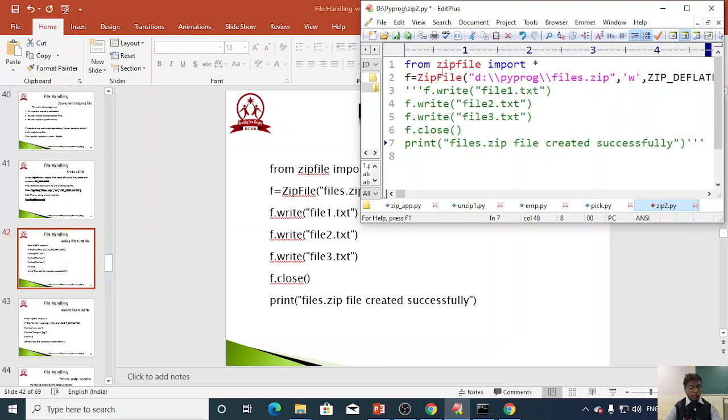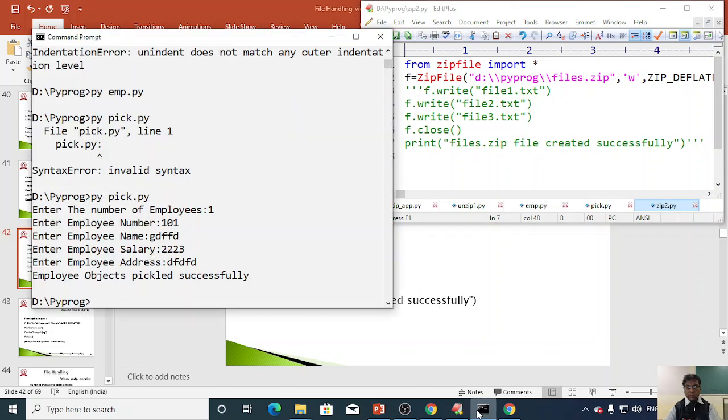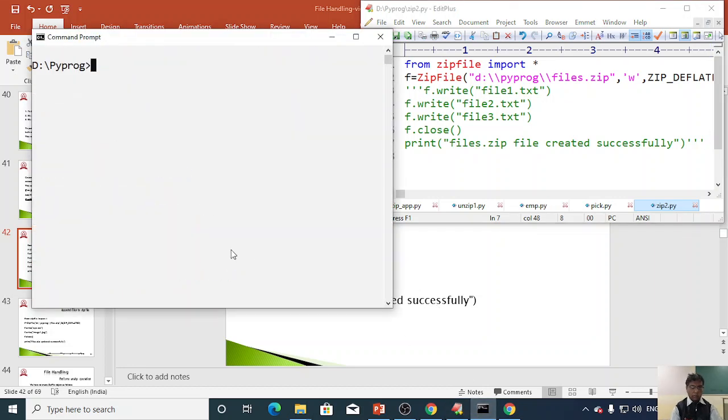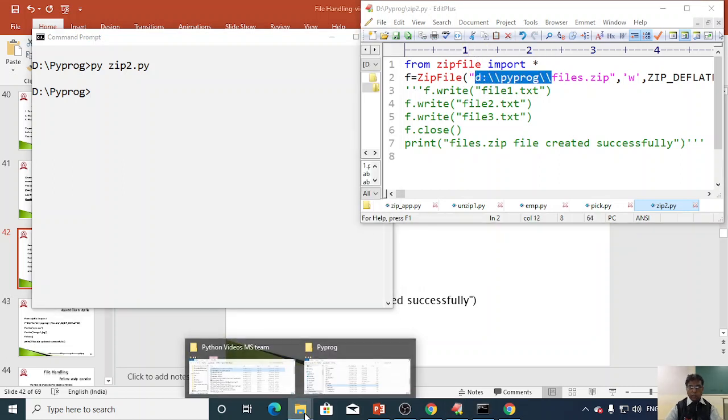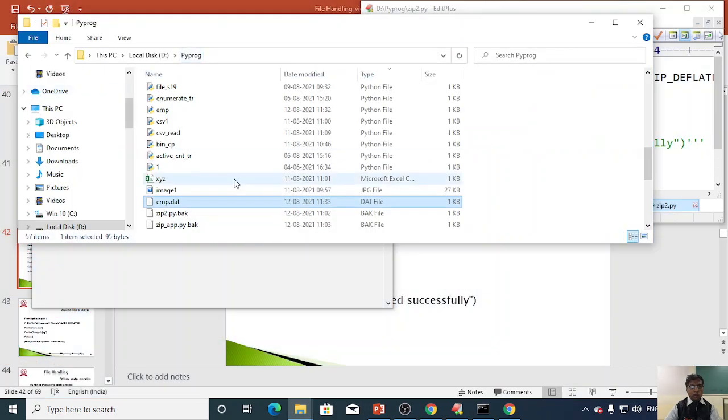Yes. Okay, save this, then execute. The file name is zip2.py. Let's see whether my zip file is really created on the D drive, in the folder pyprog. Here we have used d:/pyprog. You can specify any path you require. Okay, this is the folder.